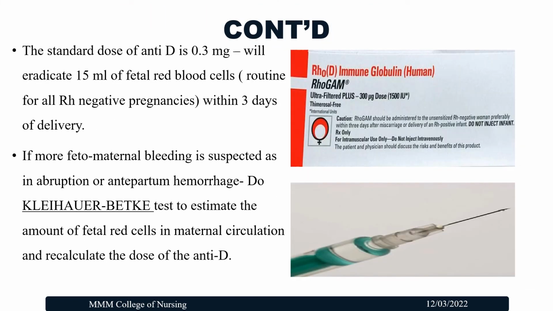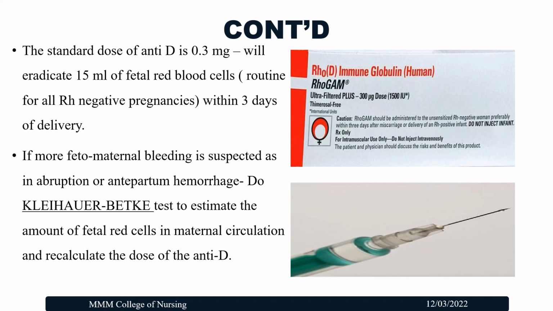So this is the anti-D immunoglobulin. It is called RhoGAM, RhoD immune globulin, and it is 0.3 milligram, and it will eradicate 15 ml of fetal red blood cells, and it should be given within 3 days after delivery.